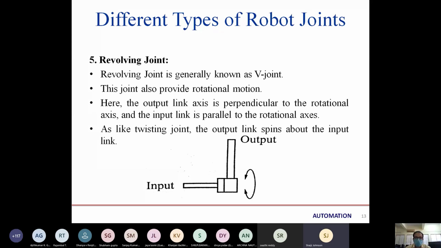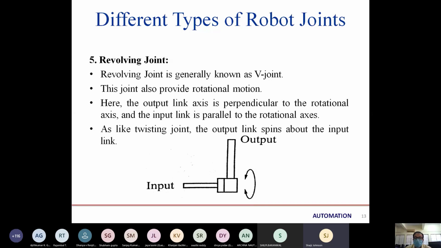Sir, yesterday in the practical robot we have seen a revolving joint. The swivel was attached perpendicular. If it was perpendicular, then it will be the revolving joint that was denoted by R. Basically, that time we said rotary joint, because it is a type of rotary joint. Sir, the first robot which you showed yesterday, whose arm was having a swivel. Yes, ma'am. That joint was a revolving joint.